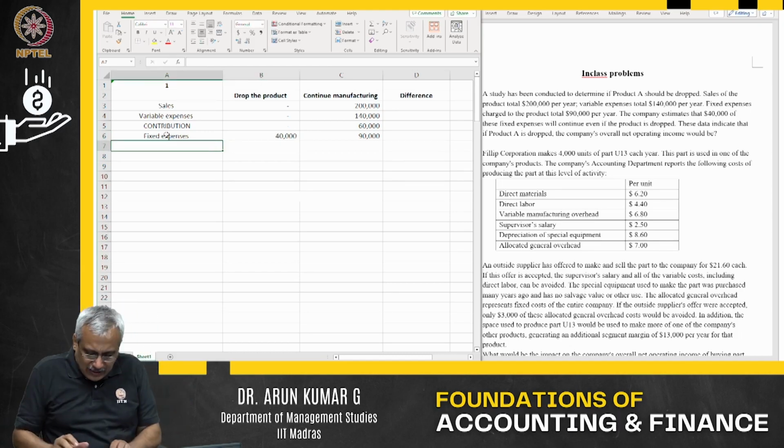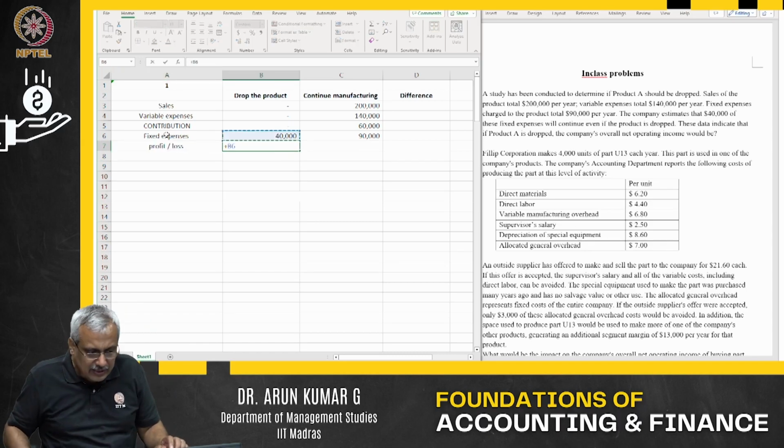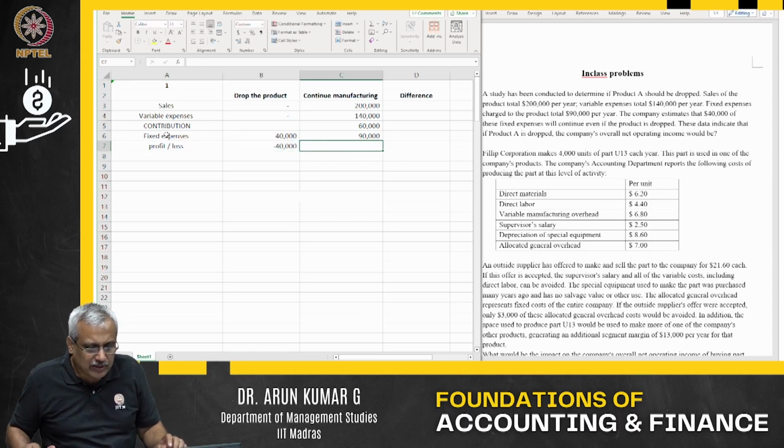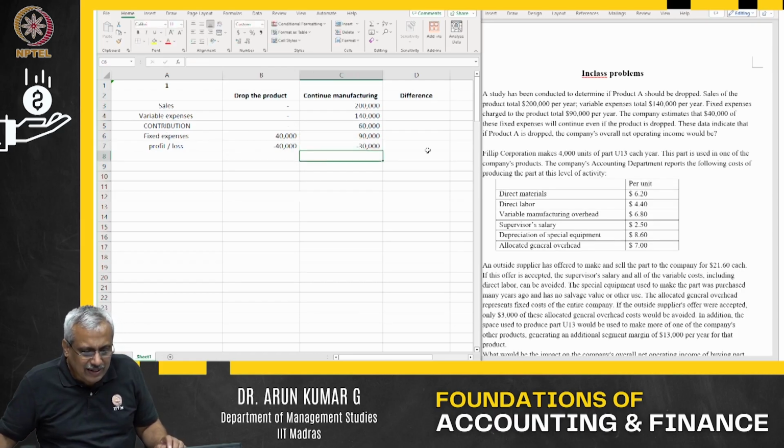So what is my ultimate profit or loss in this particular case? It's going to be this minus this. This is going to be a minus 40,000 loss here. In the other case, it's going to be a minus 30,000 loss.